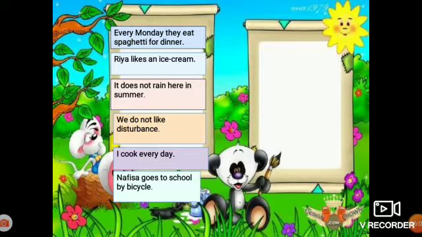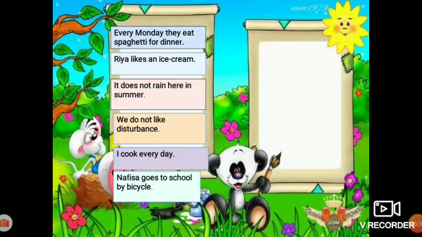Nafisa goes to school by bicycle. Is this a fact or a habit? Actually, it is a habit, and it's not a fact. Why? Because she goes to school by bicycle, so there is a repetition of action. That means she's using the bicycle every day to go to school, and hence it is a habit.